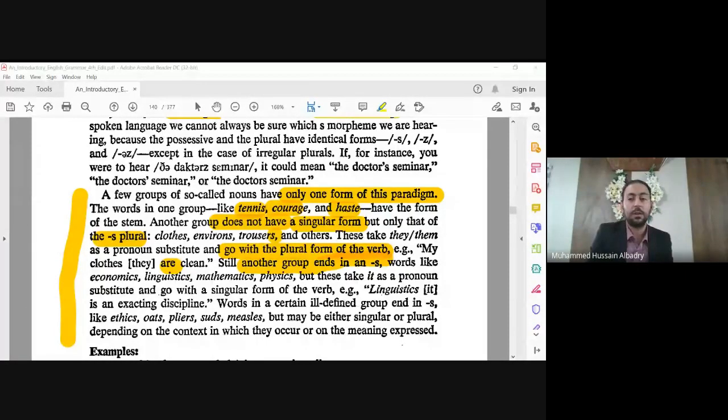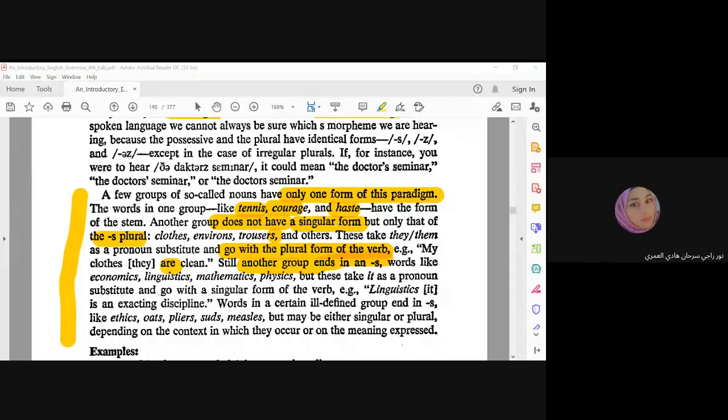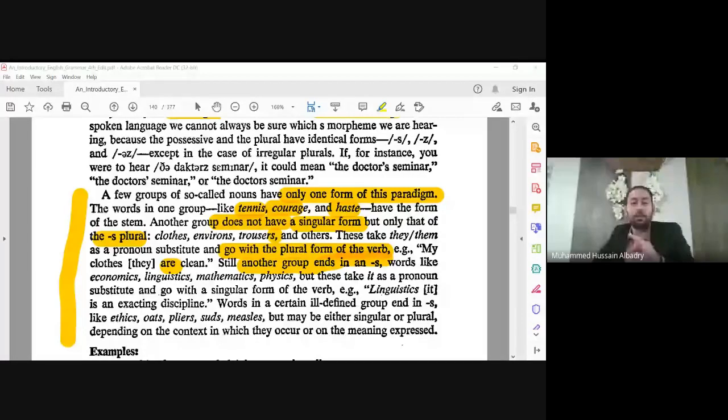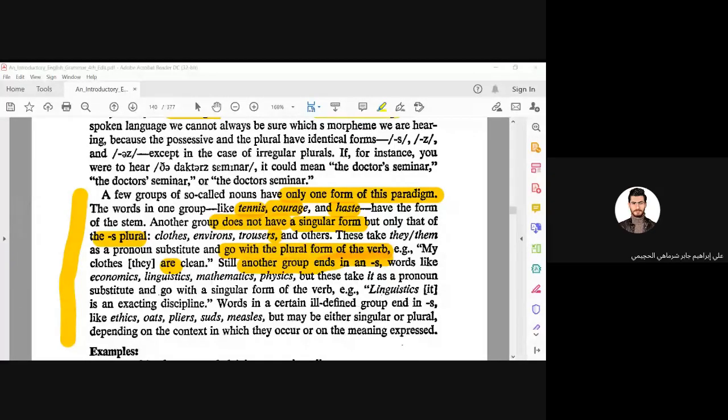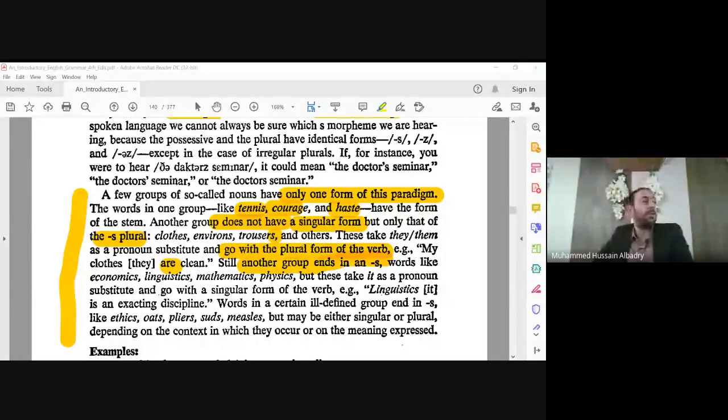Okay. Abdullah says singular. Are you single, Abdullah? Third group, plural and passive. Third group. Some nouns end with S. Yes, Ali Ibrahim. Yes, sir. You think singular. Yes, you think singular.